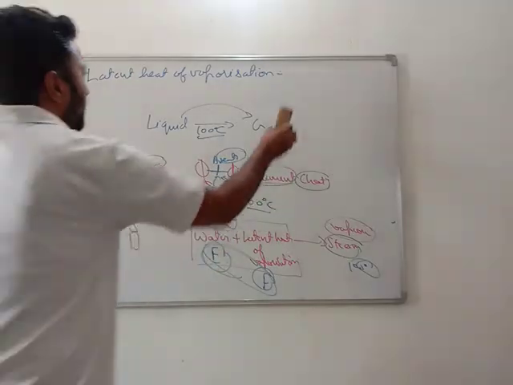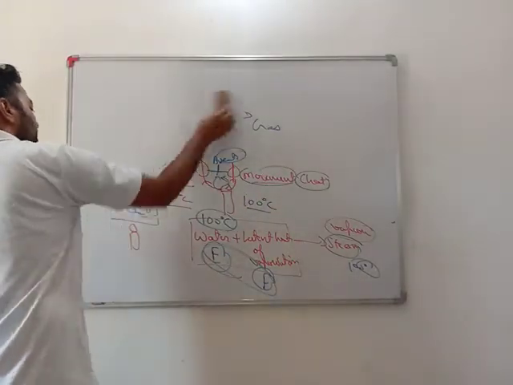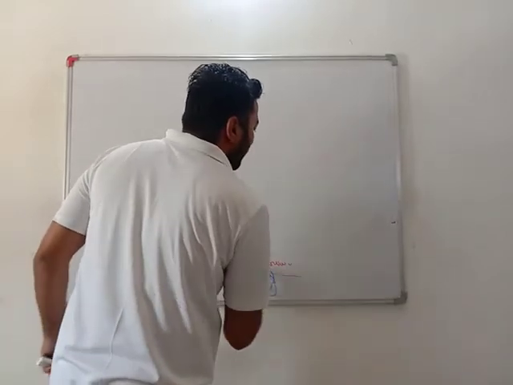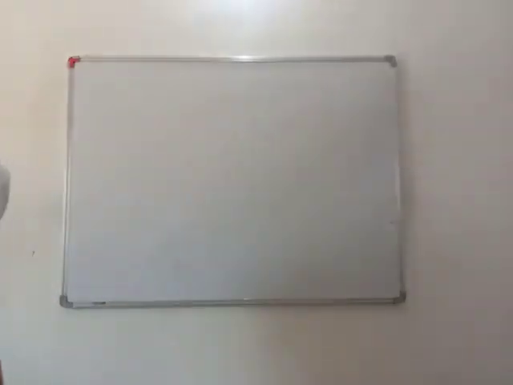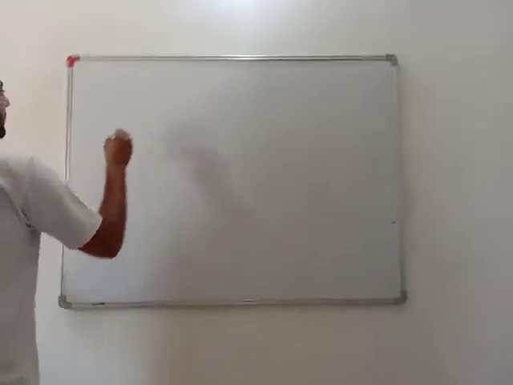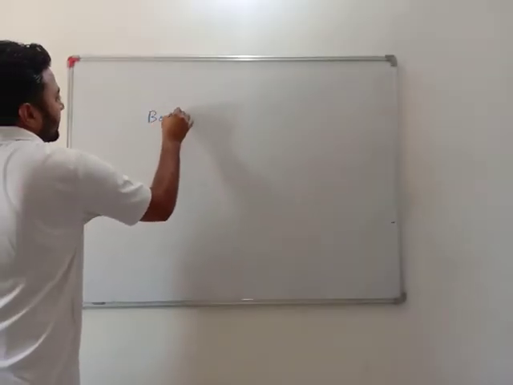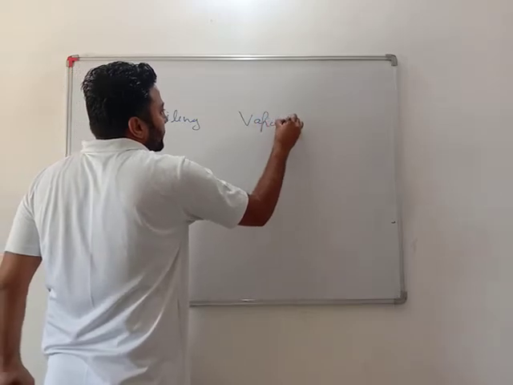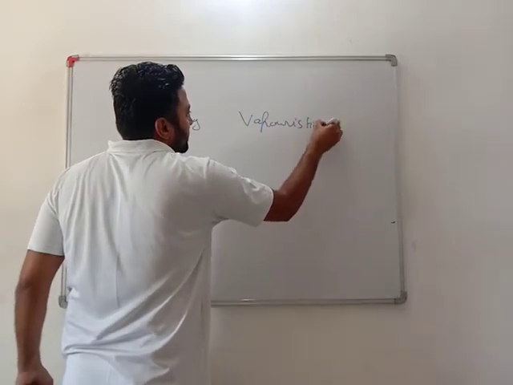Okay, my dear students, now we will see what vaporization is. See, there is a bit of difference between vaporization and boiling. You need to understand this process.